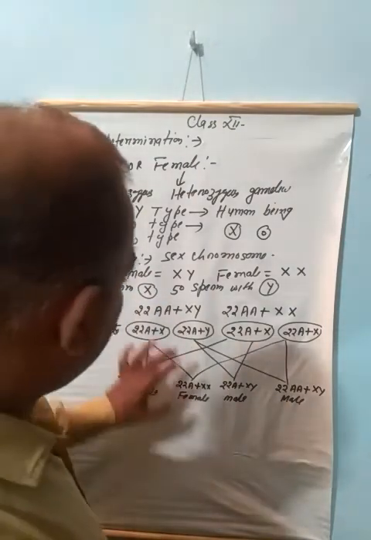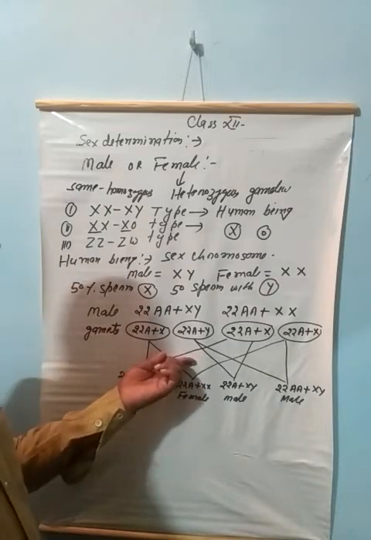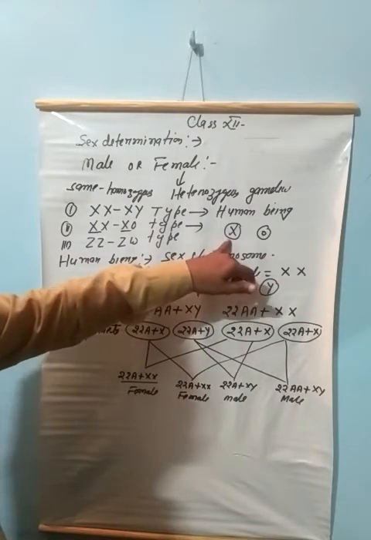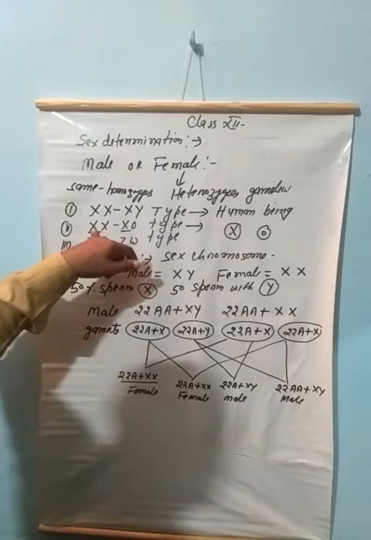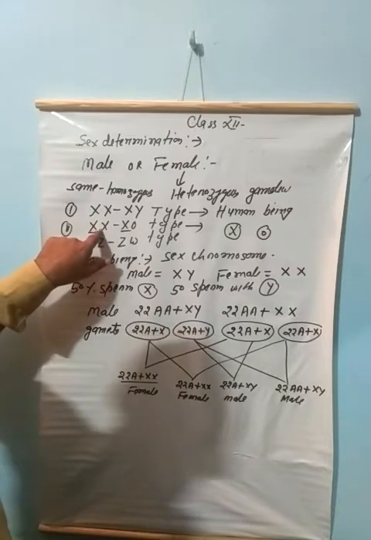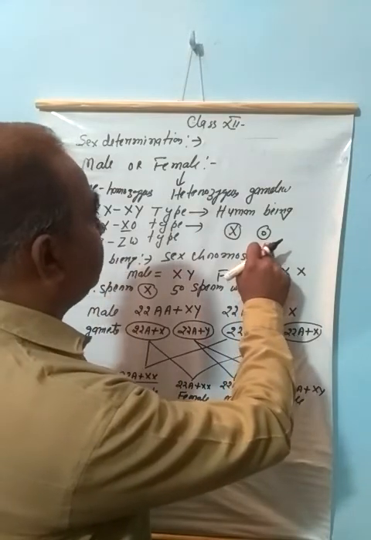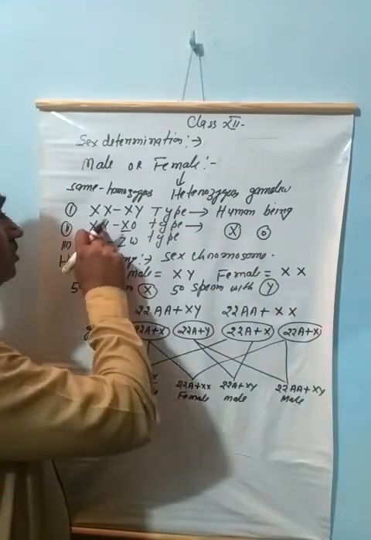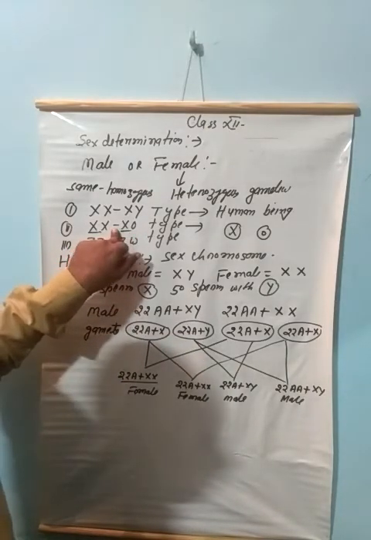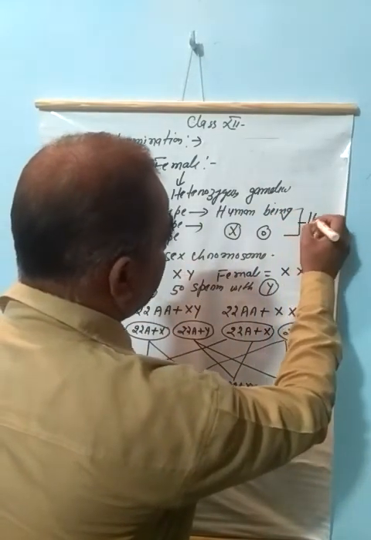The rest of the process is the same as the sex determination process of human beings. When X chromosome bearing sperm fuse with X chromosome bearing ova, the developing individual will be female. And if sperm without X chromosome fuse with X chromosome bearing ova, the developing child will be male.